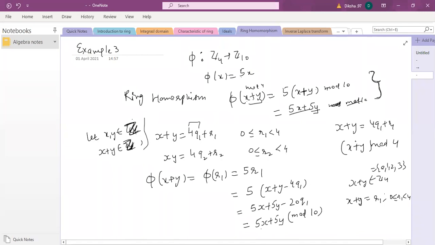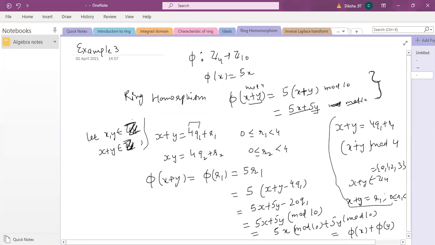This is what you wanted to show. Now you can use 5x mod 10 plus 5y mod 10, which is phi of x and phi of y. So I have shown phi of x plus y is the same as phi of x plus phi of y, right? So this is what we have shown here. This was the extra thing; this is your main proof of the first part. Is it clear to everyone? Yes, ma'am.